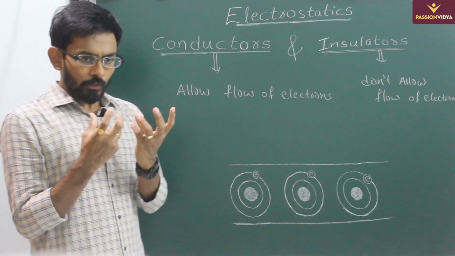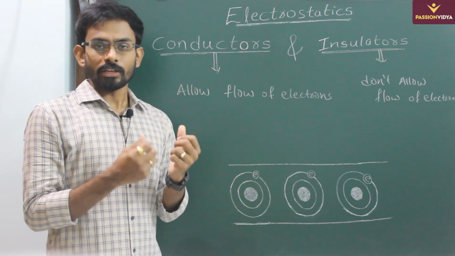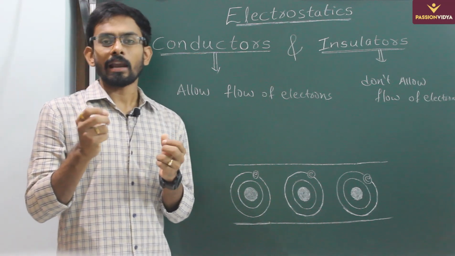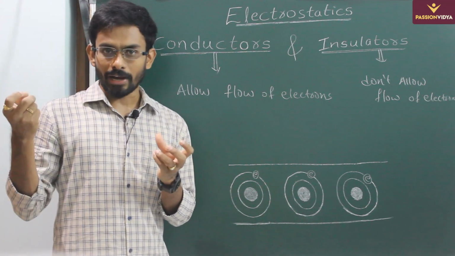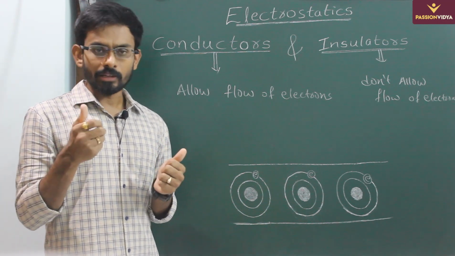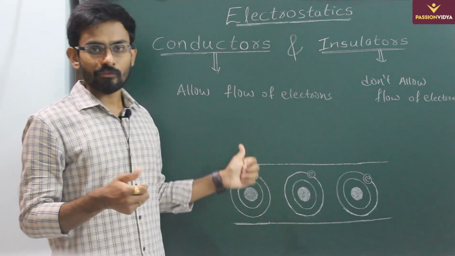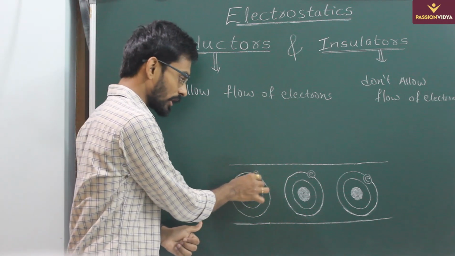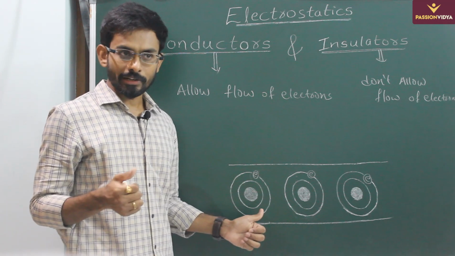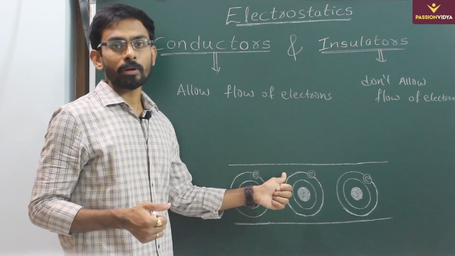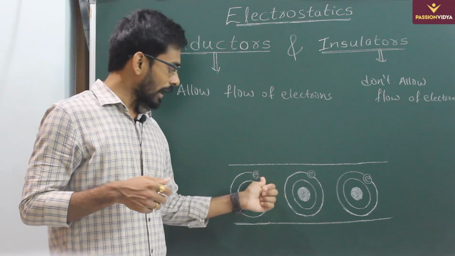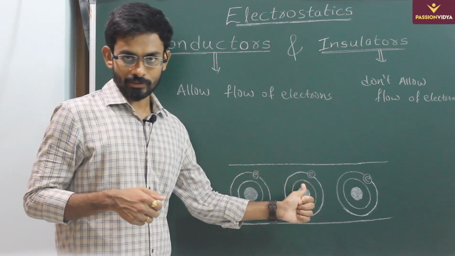Now if you consider conductors, in conductors the ionization energy will be very small, or you can say the electrons can be removed from the atom very easily by applying the smallest force. So in the case of conductors, we have free electrons, meaning the electrons can move easily from one place to another, whereas in insulators, the electrons cannot be removed easily. It requires a lot of force to remove electrons from insulators.